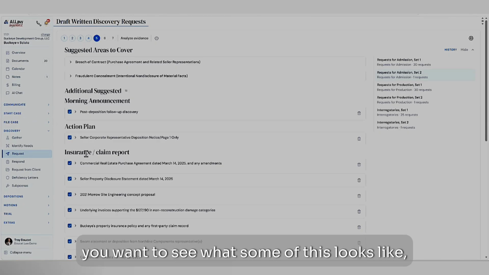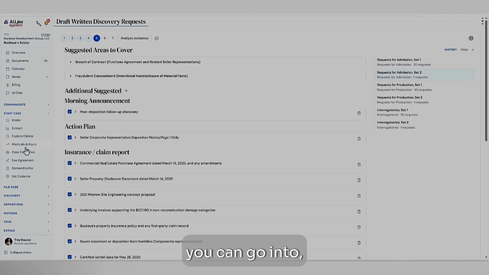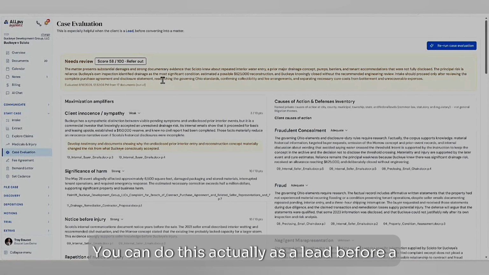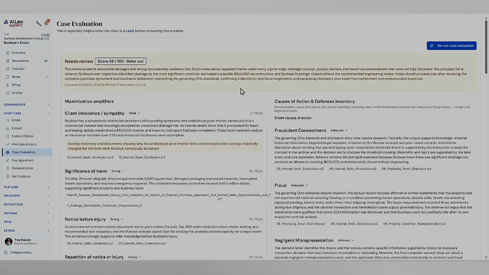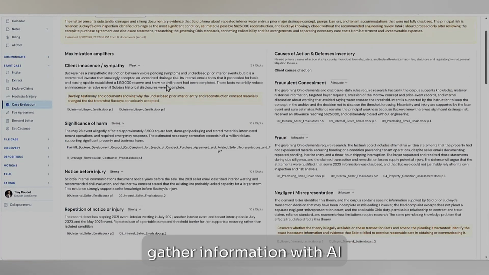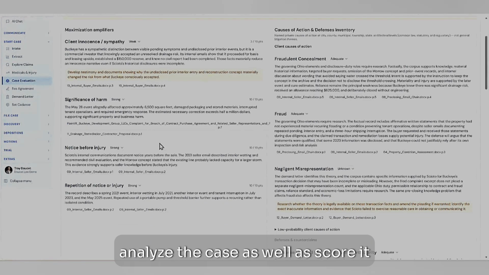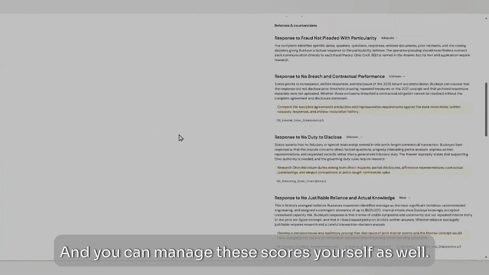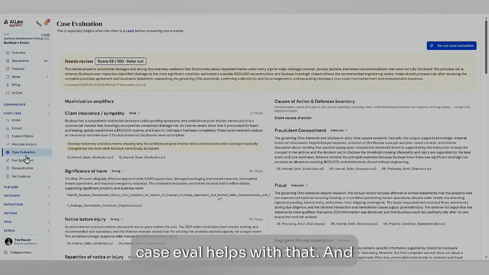If you want to see what some of this looks like, you can go into the case evaluation. You can do this actually as a lead, before a matter even becomes a matter and is still a lead. You can gather information with AI from the client and then go in and analyze the case as well as score it individually on whether or not you want to hold on to it. And you can manage these scores yourself as well. So case eval helps with that.